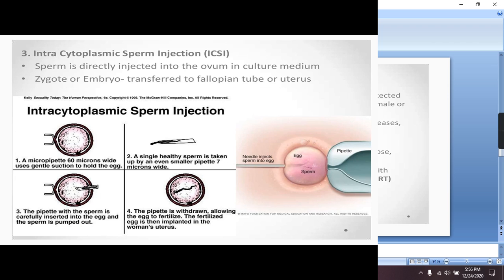The third technique is ICSI, that is intracytoplasmic sperm injection. As the name indicates, in this case the sperm is directly injected into the ovum in the culture medium. Later on, the zygote or embryo is transferred to the fallopian tube.